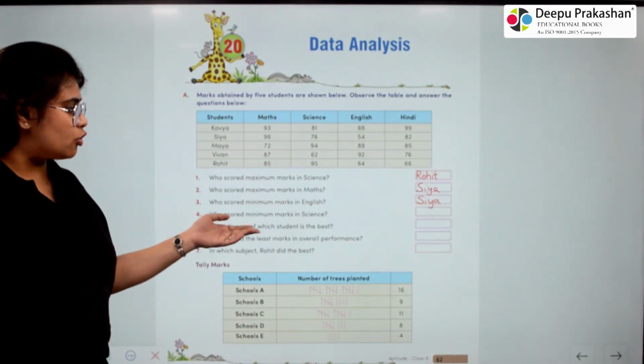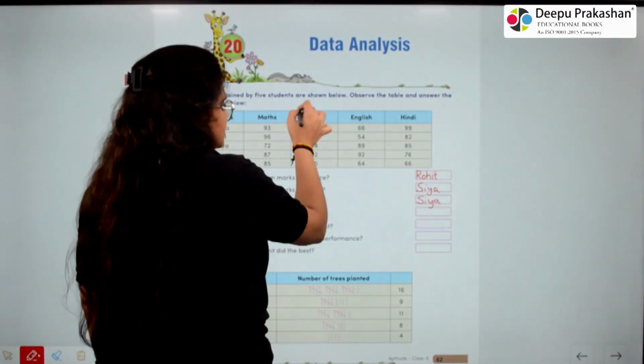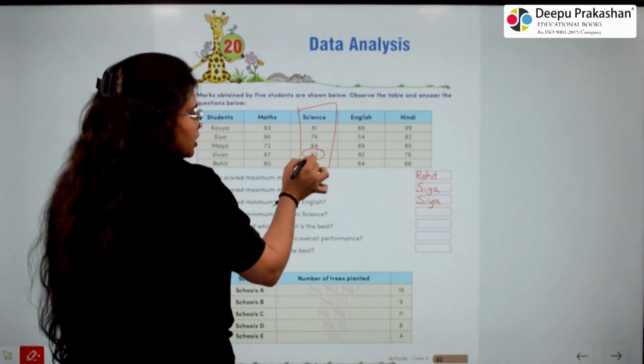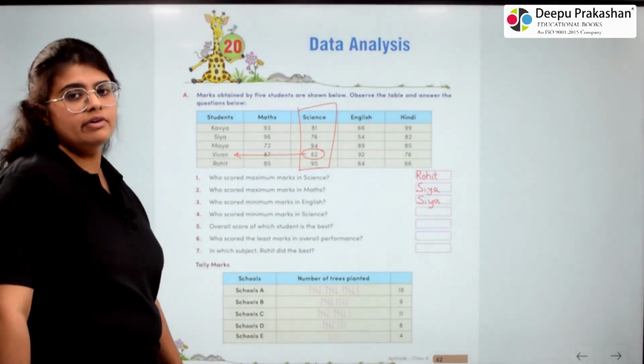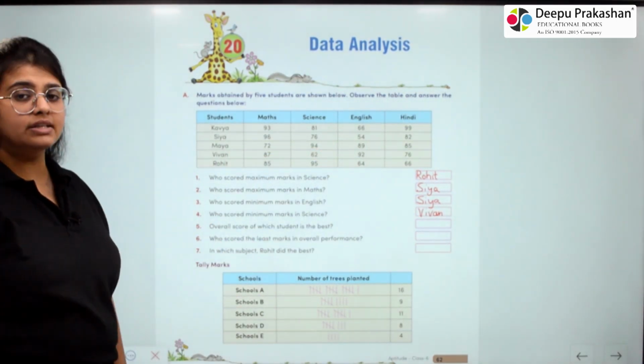4. Who scored minimum marks in science? So the column of science is this. And here minimum marks is 62. That is scored by Vivan. 5. Overall score of which student is best?